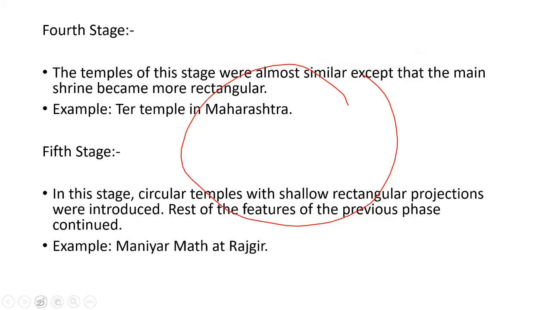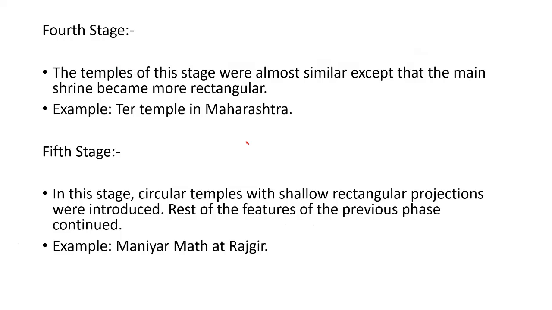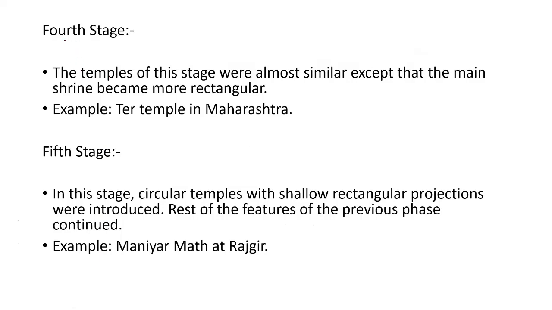Then the fourth and fifth stage. No major development in the fourth or fifth stage. But in the fourth stage, the temples were almost similar to the third stage, except that the main shrine became more rectangular.